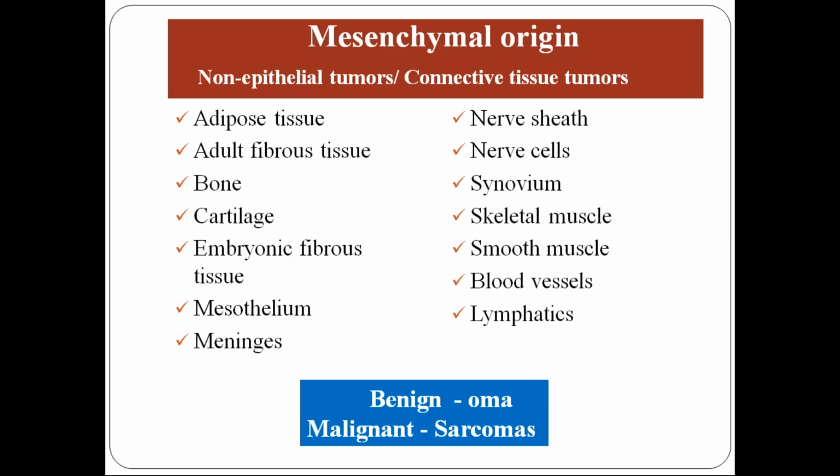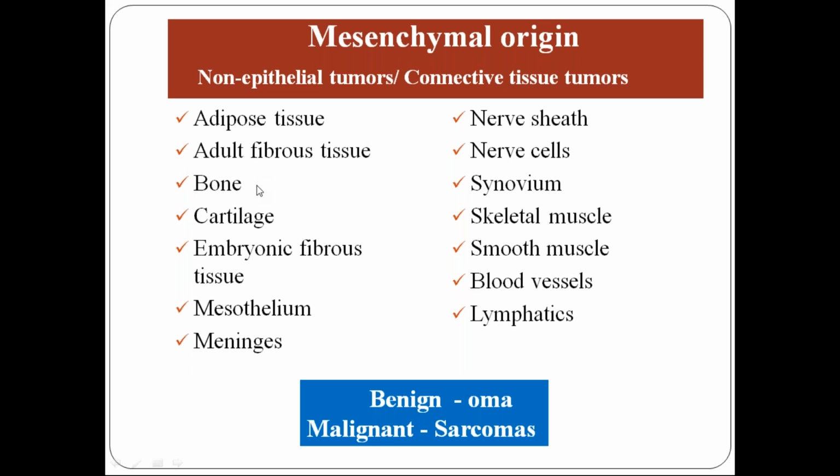Now I have finished epithelial origin. What is the mesenchymal origin? These are tissues derived from mesenchymal tissue. They are also called non-epithelial tumors or connective tissue tumors. Again, a revision of your histology. Adipose tissue is composed of fat cells.